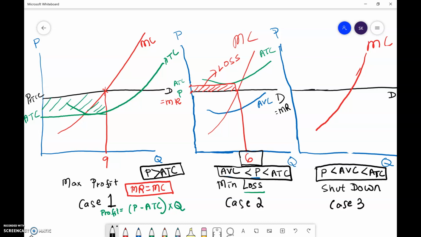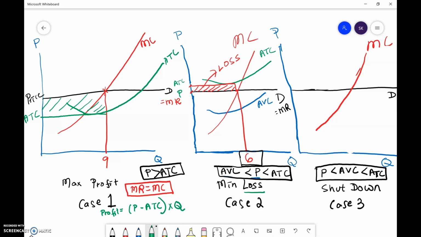So, even if the firm is incurring a loss because the average total cost curve is above the price line, the firm will still continue to produce if it can cover the average variable cost of production.